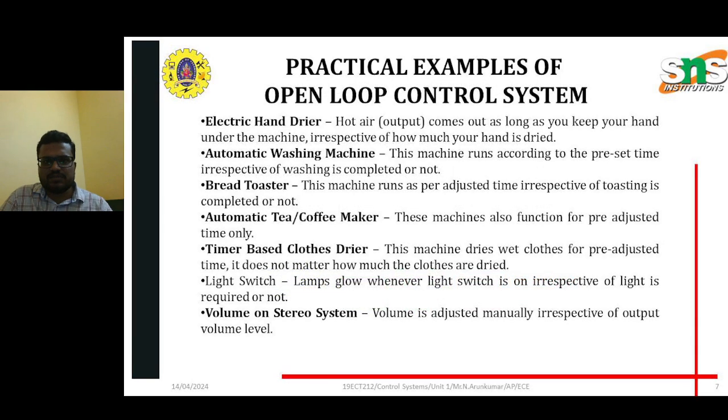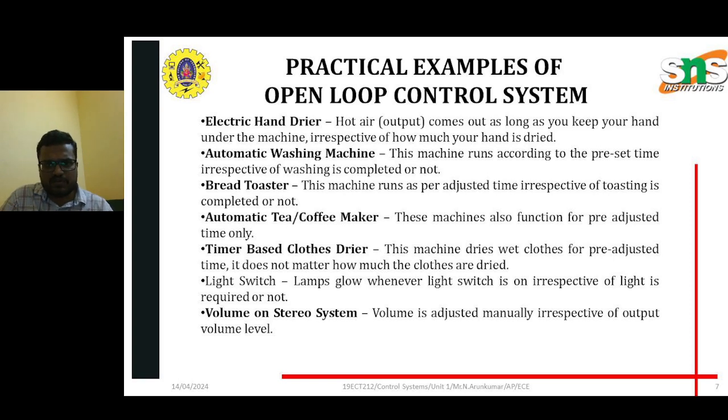Next one is practical examples of open loop control systems. Such examples are electric hand dryer, automatic washing machines, bread toaster, automatic tea or coffee makers, timer based clothes dryers, and volume in stereo systems. These are all examples of open loop control systems because they don't have any threshold value or fixed value. It is based on the control of the machines.